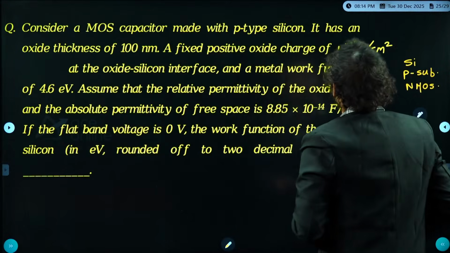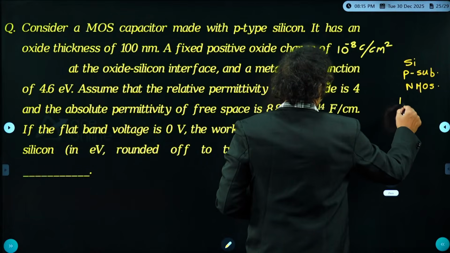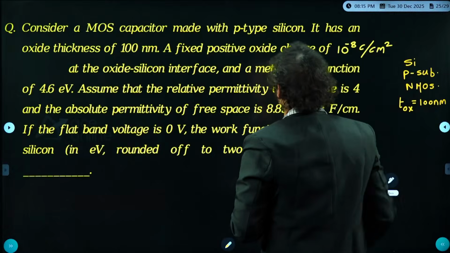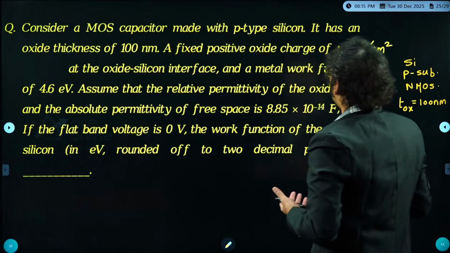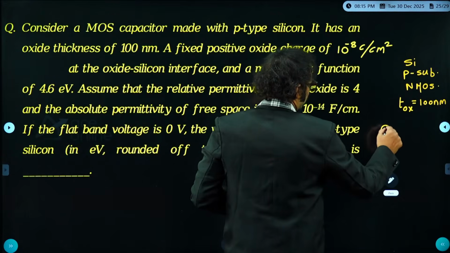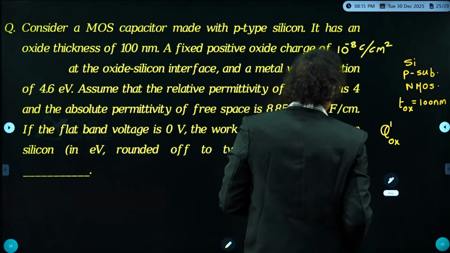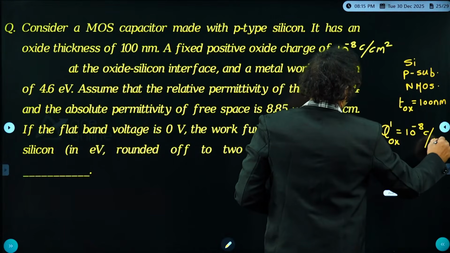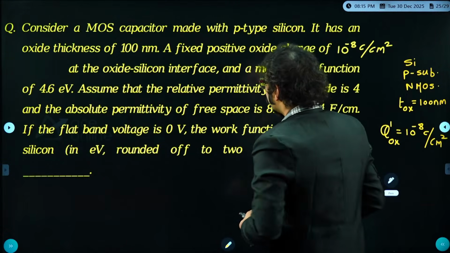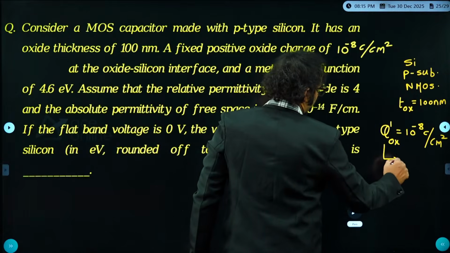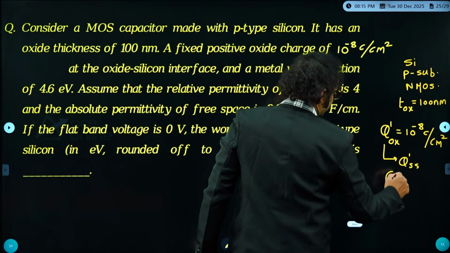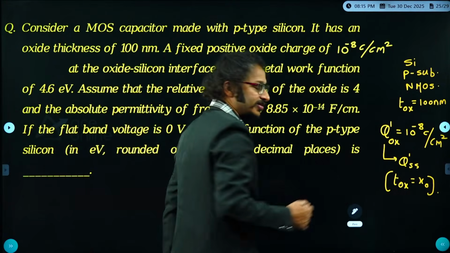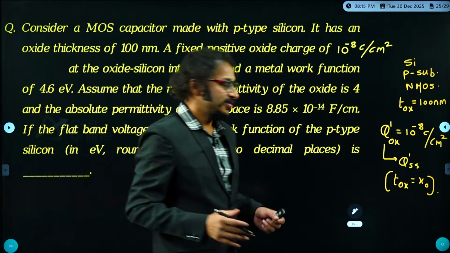Next, it has an oxide thickness, TOX. How much, guys? 100 nanometers. A fixed positive oxide charge, Q dash oxide, the examiner has given, is 10 power minus 8 coulombs per centimeter square, at the oxide and silicon interface. That means it is nothing but Q dash SS. Whenever it is the case, then TOX equals X naught, because it is at the surface. Silicon dioxide, silicon interface, then X naught equals TOX.